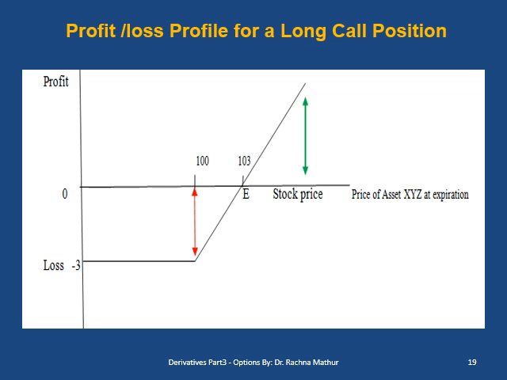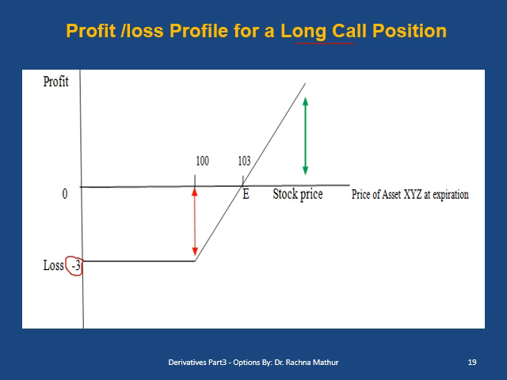Now let us understand the call option more clearly with the help of this figure. First of all, to buy a call, we have to pay the option premium. That is the token amount which the buyer has to pay to come into the deal. So here the buyer is paying 3 rupees, which is going out of the pocket of the buyer.